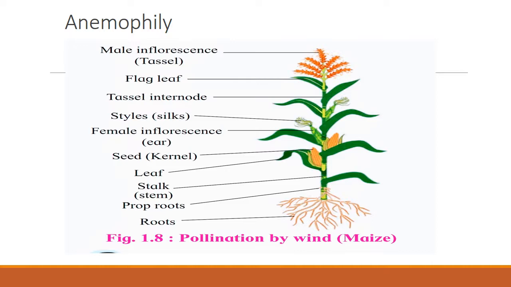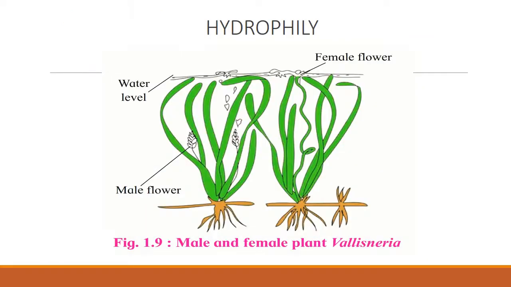Now we will move to the next type, hydrophily. Hydrophily means pollination takes place through water. Hydro means water; the term will be familiar to you. Around 30 genera of aquatic monocots pollinate through water. Examples are Vallisneria, Zostera, and Ceratophyllum.